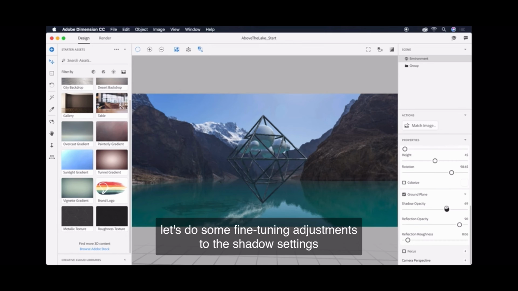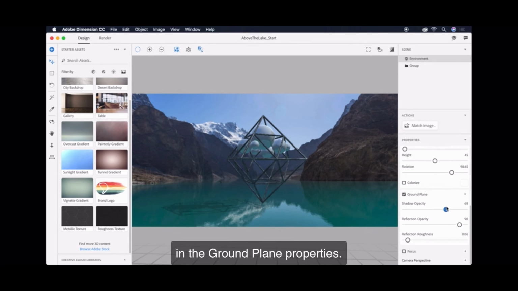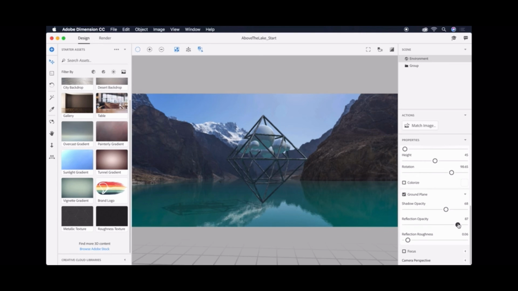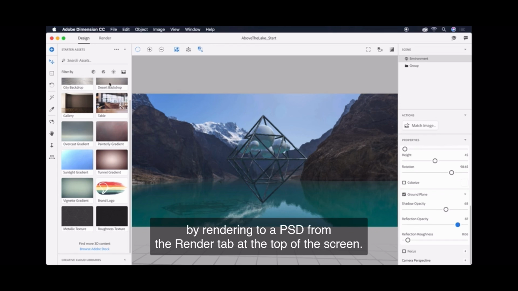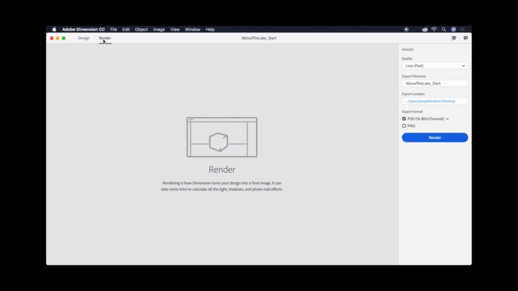To wrap things up, let's do some fine-tuning adjustments to the shadow settings in the ground plane properties. You can also continue to build and refine your composition in Photoshop by rendering to a PSD from the Render tab at the top of the scene.